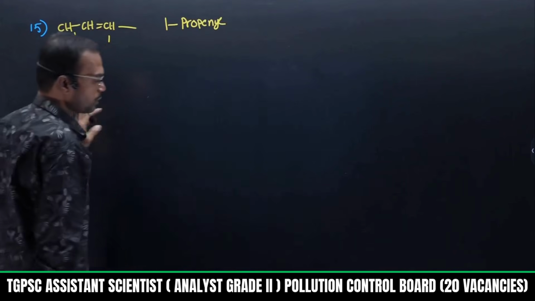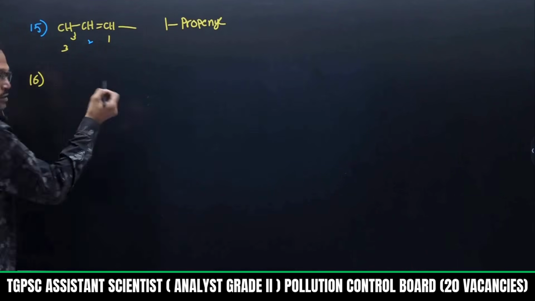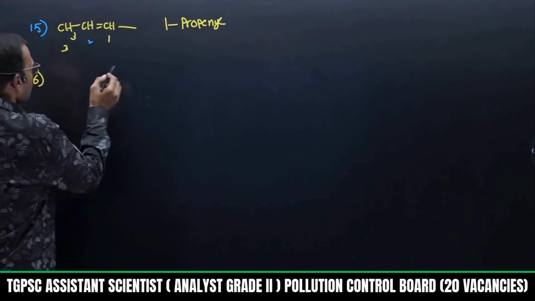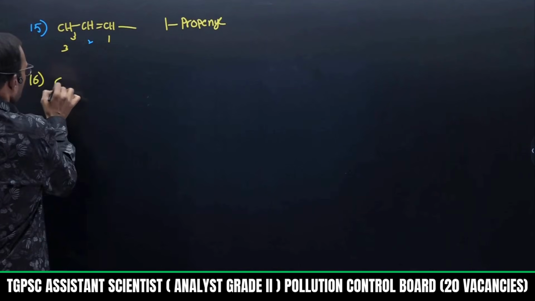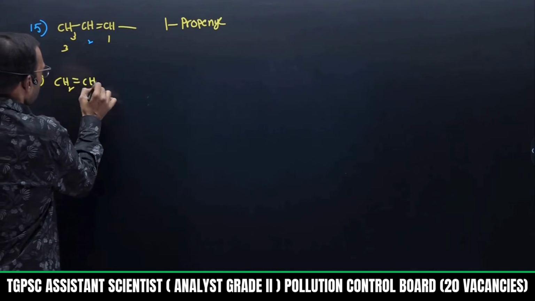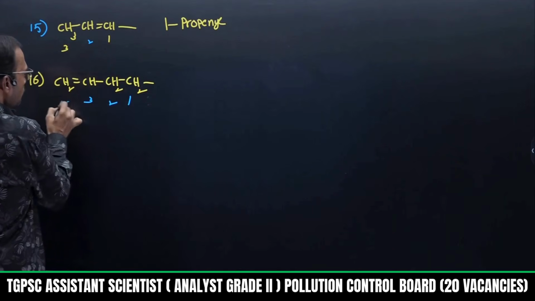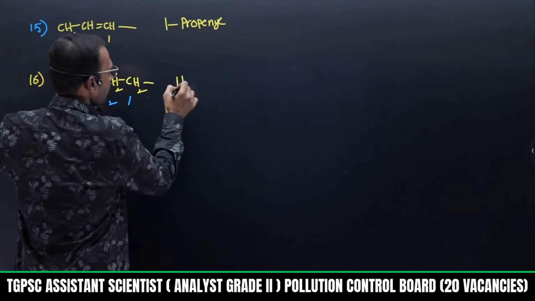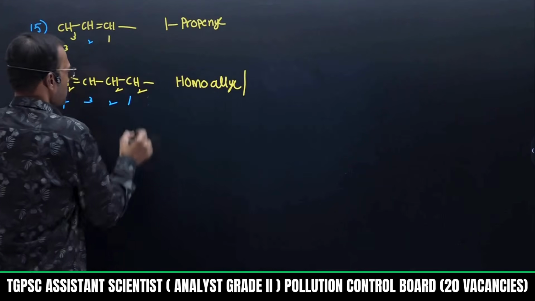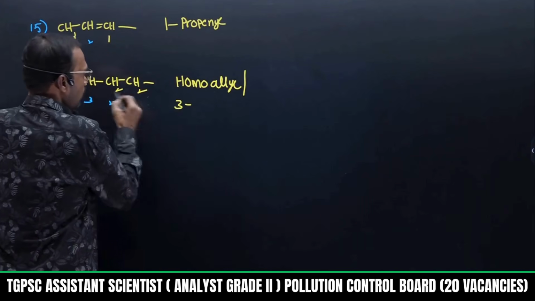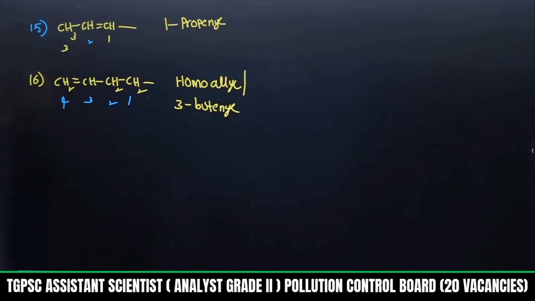Okay, so this particular group I will show later. The one where a double bond is present, that name I will explain as vinyl. Here if I take this one, CH3, CH2, carbon-carbon double bond, next here it is CH2 and here one more CH2. If I take this one, 1, 2, 3, 4, this is called homoallyl. Group name is homoallyl. It is also represented as 1, 2, 3, so total number of carbons is 4, butenyl. Okay, this is called homoallyl.